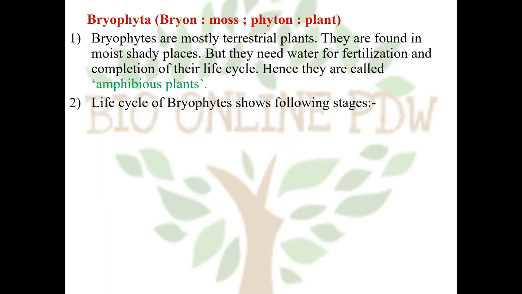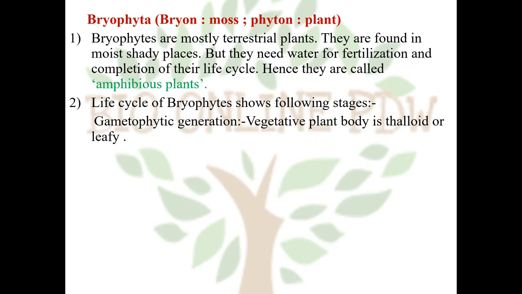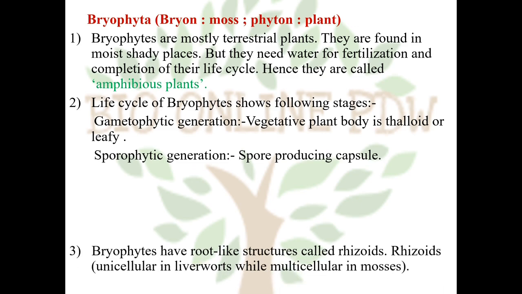Life cycle of bryophytes shows following stages. The first is called as gametophytic generation, which is in the form of vegetative plant body, which is thalloid or leafy stage. The next stage is called as sporophytic generation. It is in the form of capsule producing spores.